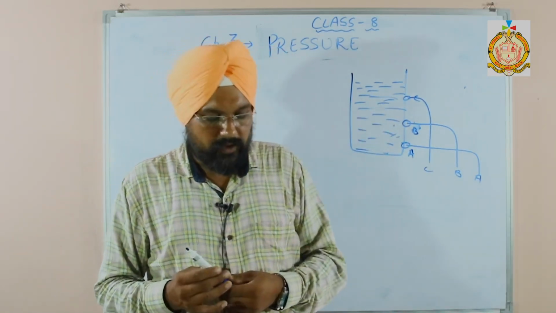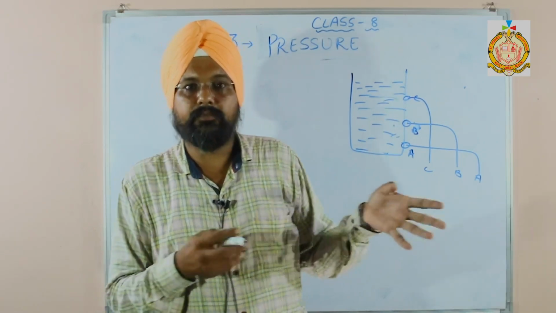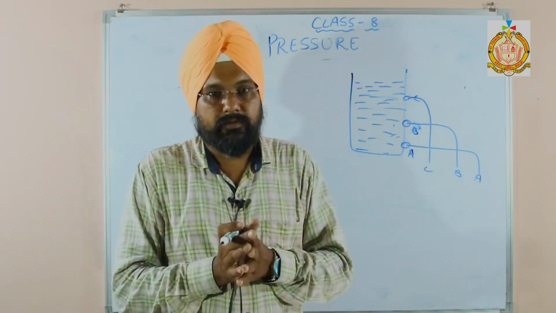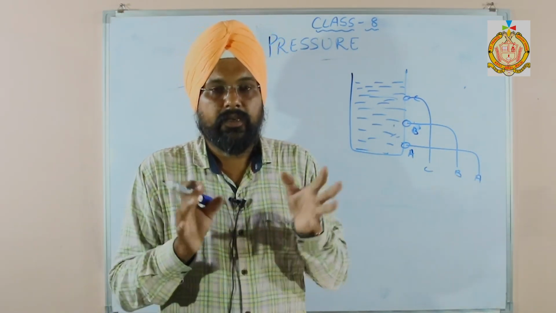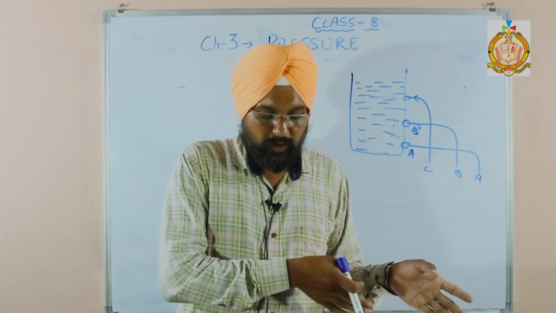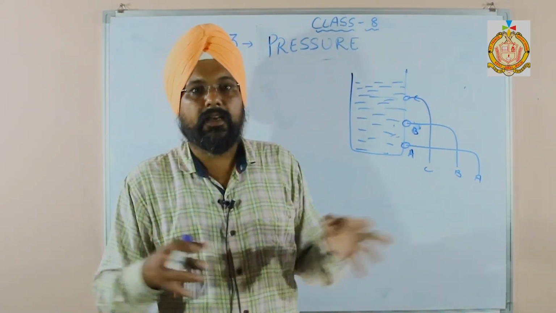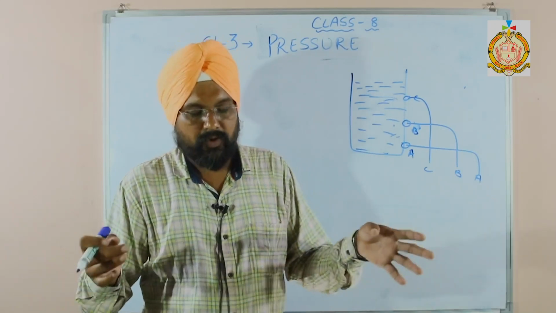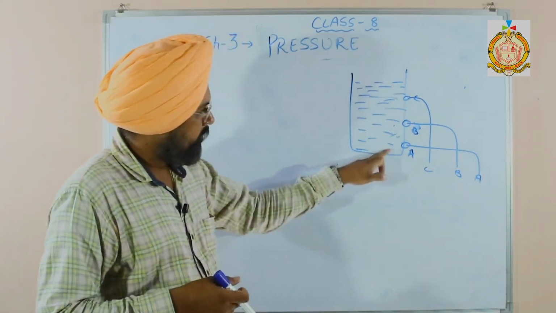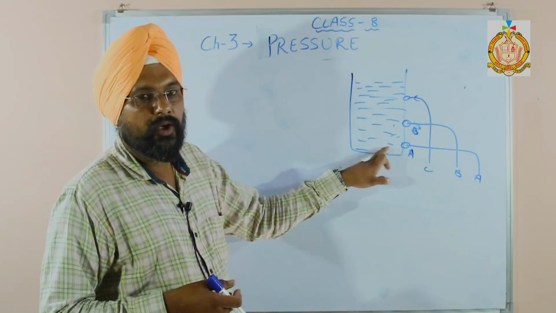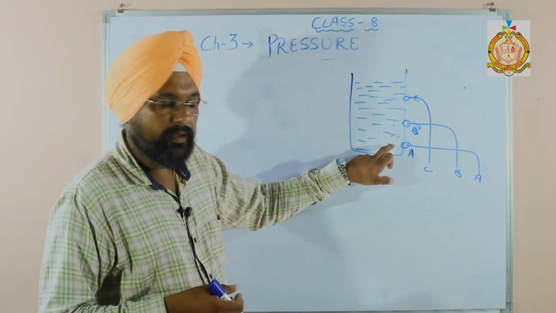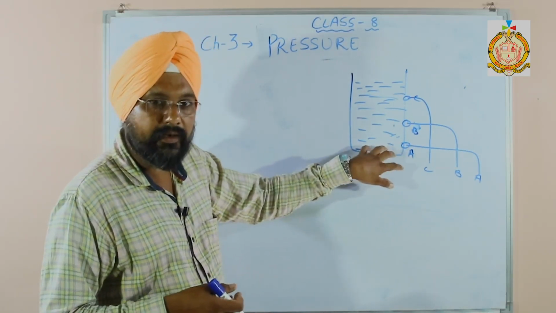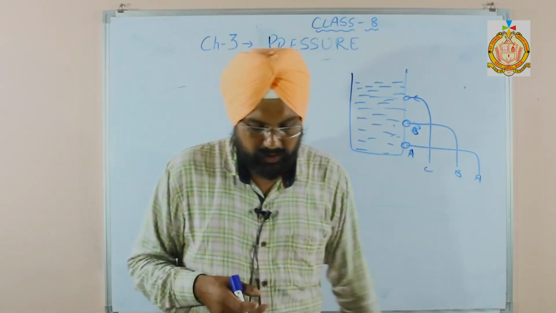Then why are the walls of a dam at the bottom broader or bigger in size? In a dam, at the bottom, the walls are broader. Why? Because the pressure at depth will be more, so to withstand the pressure at the bottom.